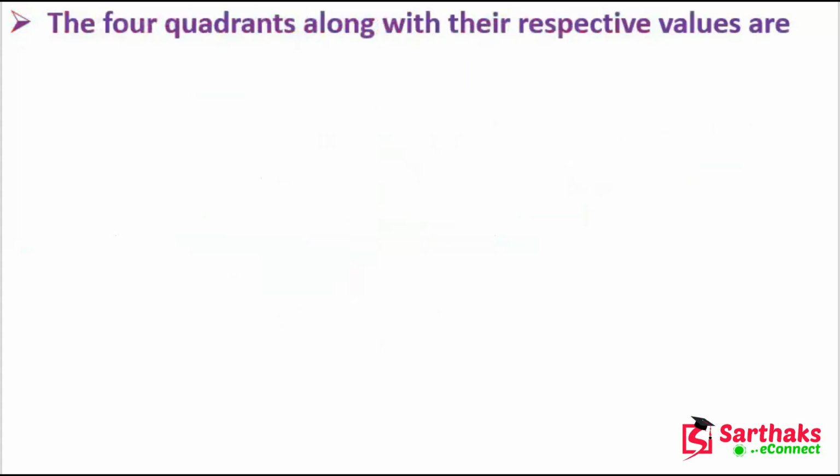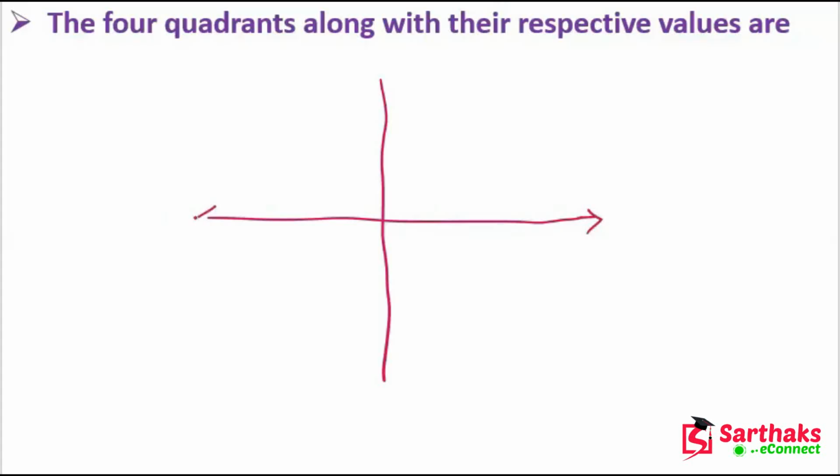Now, the four quadrants along with the respective values. Let's suppose we have a Cartesian plane like this. This is our x-axis and this is our y-axis, and this is our origin, 0, 0.